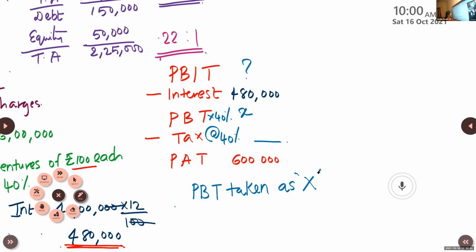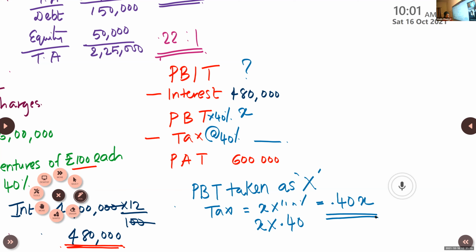So taxes, how much? X into 40%. That you can write as 0.40x. Correct? 40 by 100, when the denominator is removed, it becomes 0.40. So we take it as 0.40x.